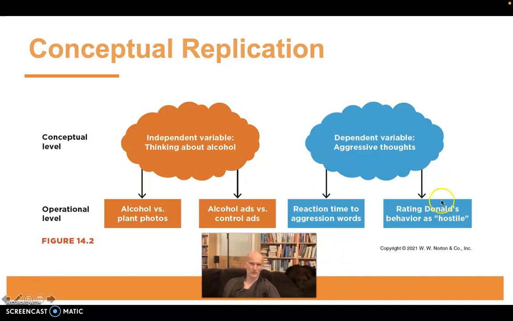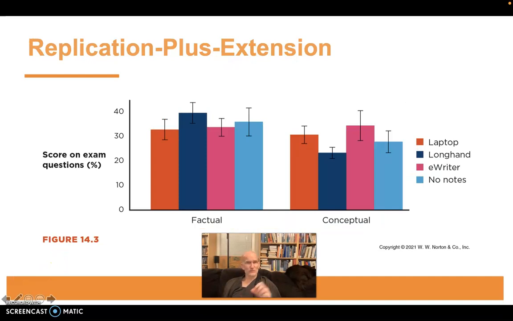So yeah, people interpreted Donald's behavior as more hostile when they had just seen alcohol advertisements compared to when they had just seen advertisements for a control product. Another type of replication is when psychologists replicate a study, but they add stuff. Add yet more variables or more conditions.